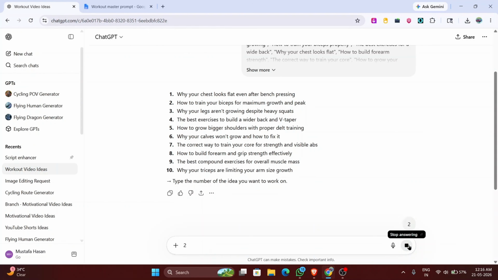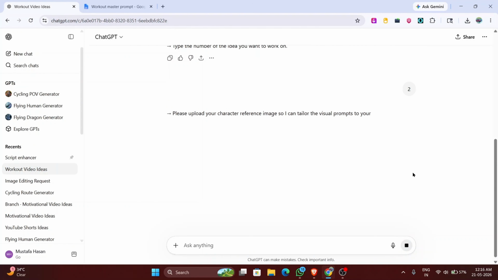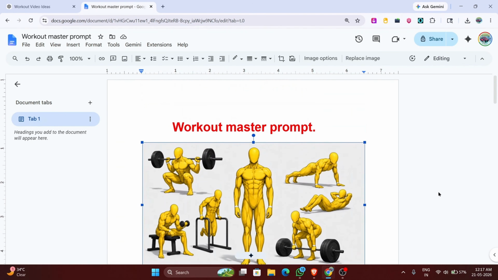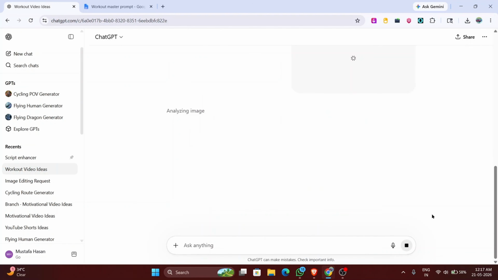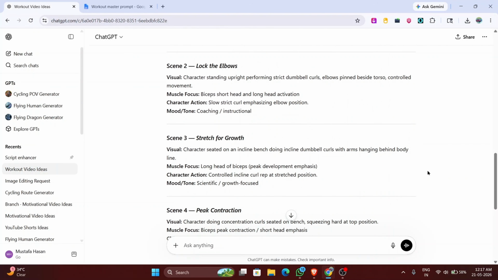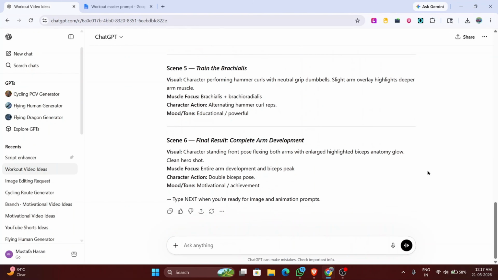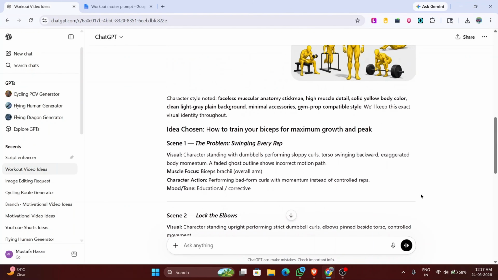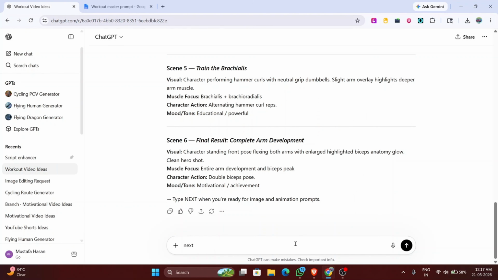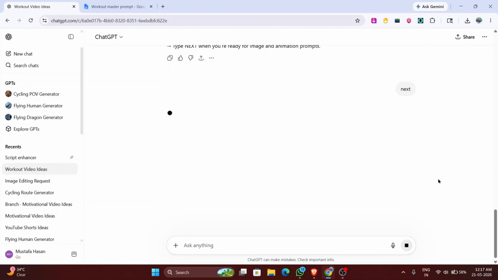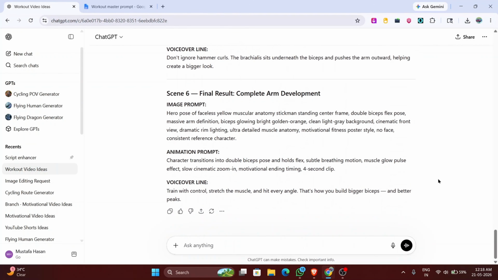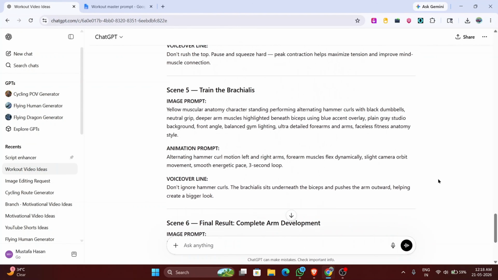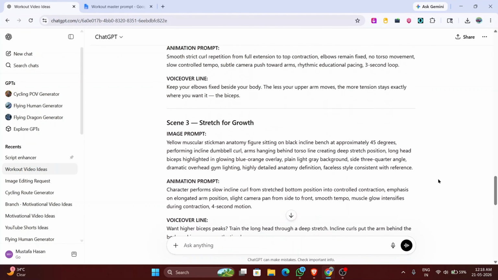Hit enter and ChatGPT will now ask you to provide a character reference image. For this, open the prompt, take a screenshot of the character picture and upload it into ChatGPT. Hit enter and ChatGPT will break down every single scene of your video from beginning to end in perfect sequence. Now just type next, and in a few seconds, ChatGPT will provide you the full production prompts ready to use, including image prompts, animation prompts, and voiceover scripts. Everything you need is sitting right here in one place.